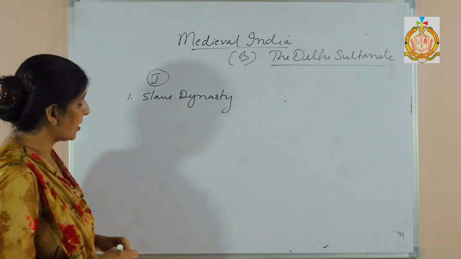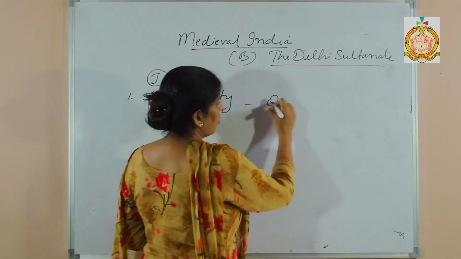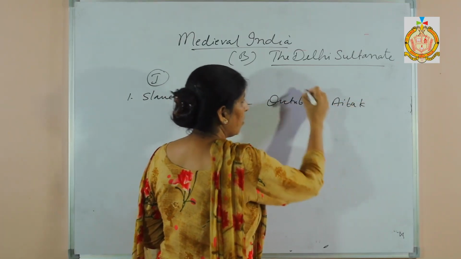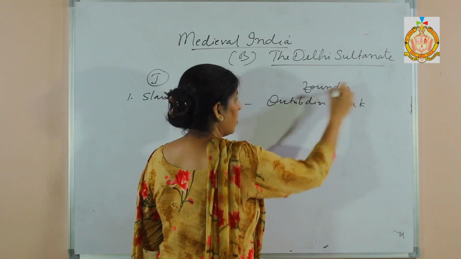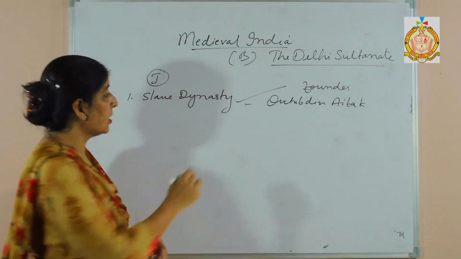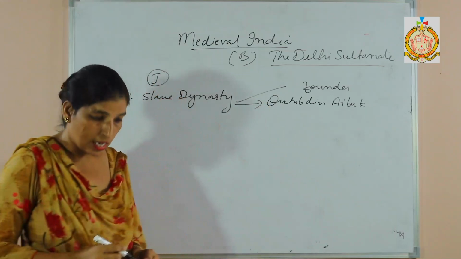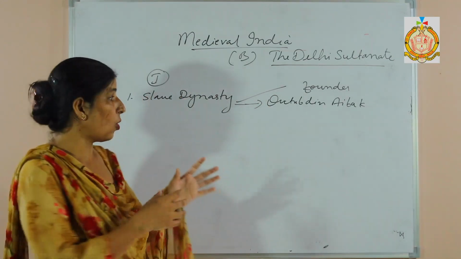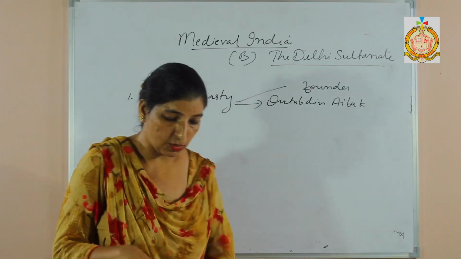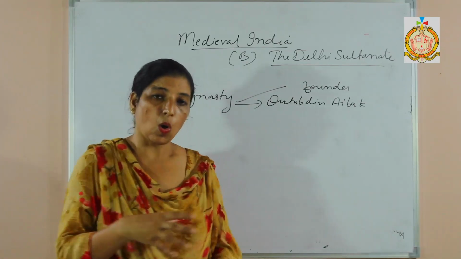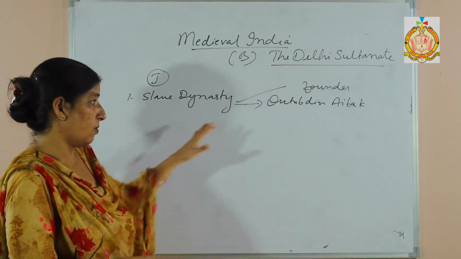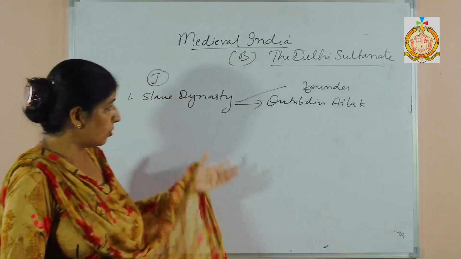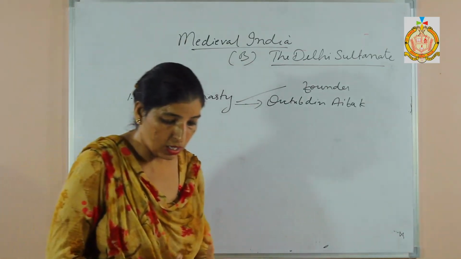The founder of the slave dynasty, as you know, was Qutb Din Aibak. The rulers of this dynasty were called Mamluk. Why were these rulers called Mamluk? Because all the rulers who belonged to this dynasty were slaves. So these rulers are also known as Mamluk Sultans.